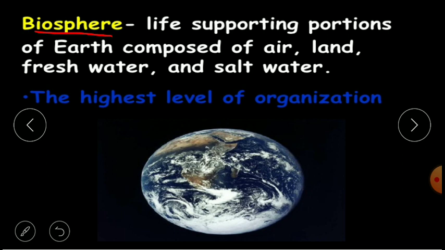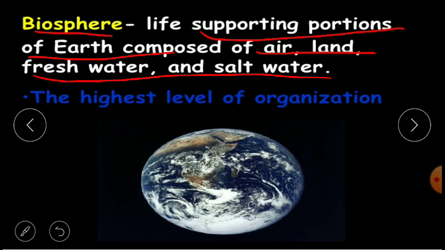The life supporting portion of the earth can be composed of air, land, fresh water and salt water together with the organisms. It is known as the biosphere. Wherever life can exist on earth, all is going to be called the biosphere.